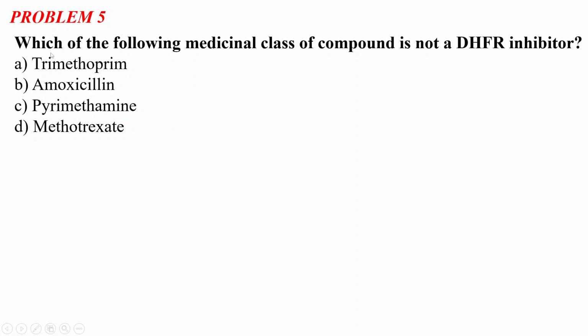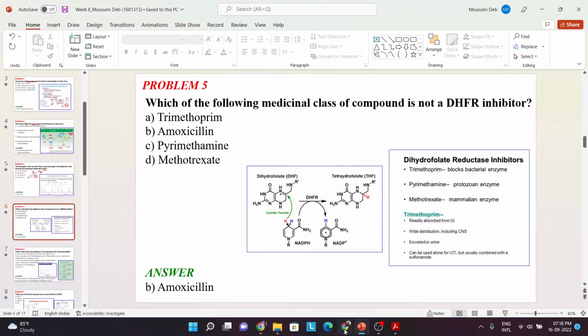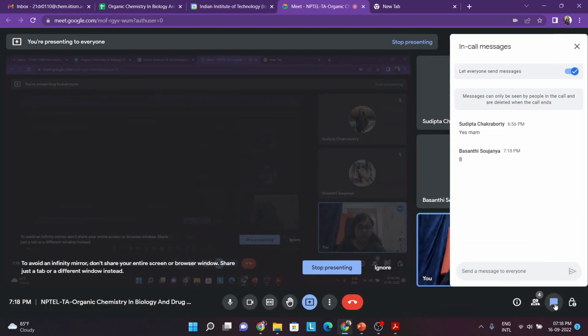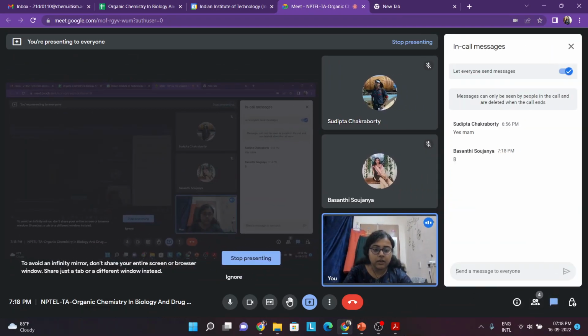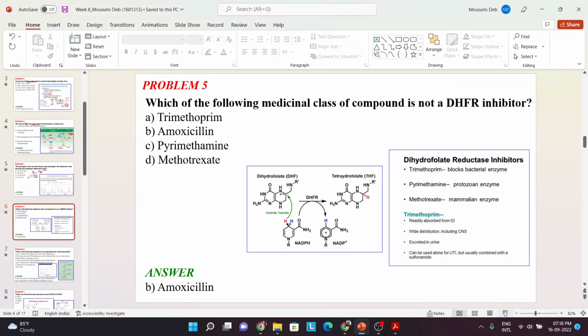The next problem, number 5, says: which of the following medicinal classes of compounds is not a DHFR inhibitor? The options are: option A, trimethoprim; option B, amoxicillin; option C, pyrimethamine; and option D, methotrexate. They are all medicinal compounds. Also, you know, amoxicillin is an antibiotic. Yes, you are correct, the correct option will be amoxicillin.